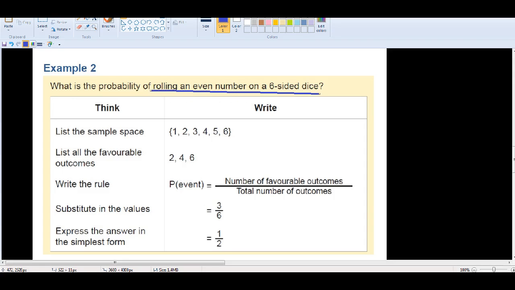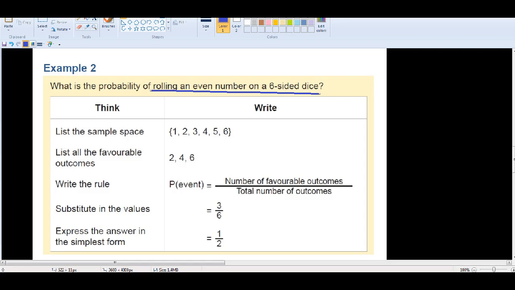Okay, so first of all, for this question, there must be an experiment. The experiment is about rolling a die, or rolling a 6-sided die.